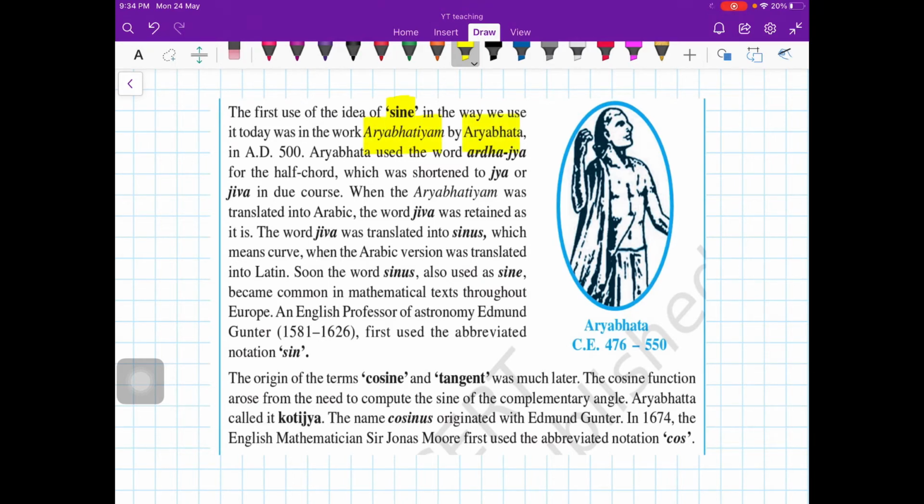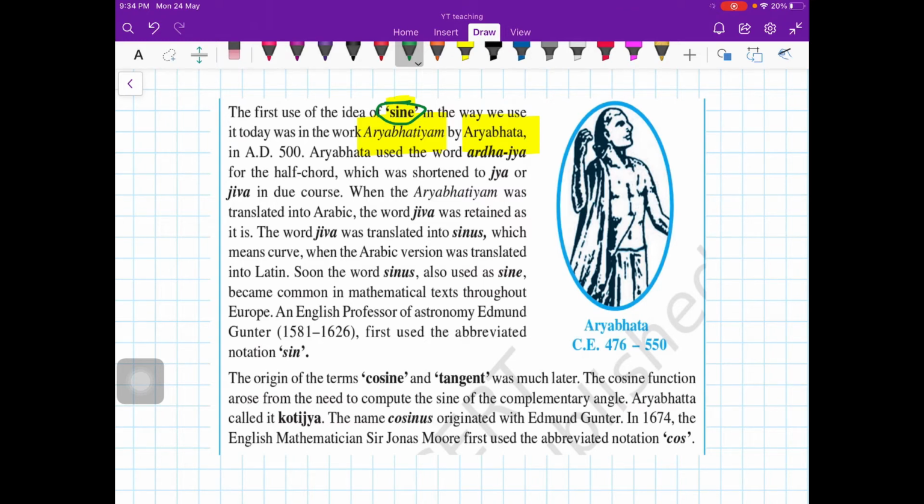This is a book written by Aryabhatta, right? I'm talking about 500 AD. In this book Aryabhatiyam, he did not use this word sine, but the ratio which we just defined, opposite upon hypotenuse, first appeared.